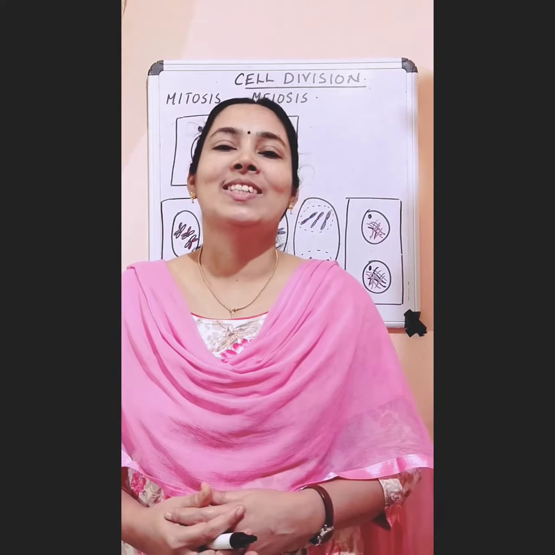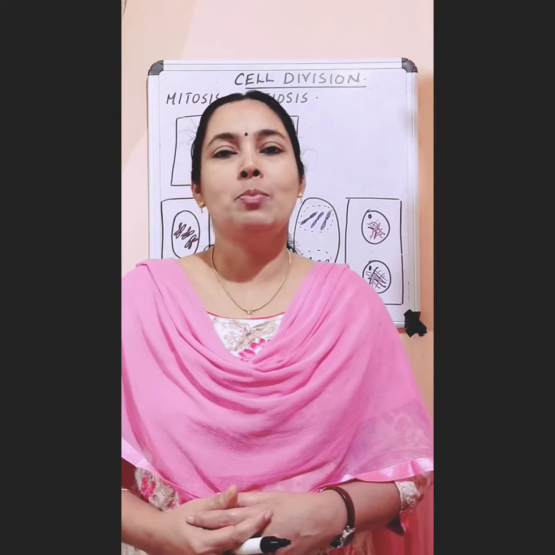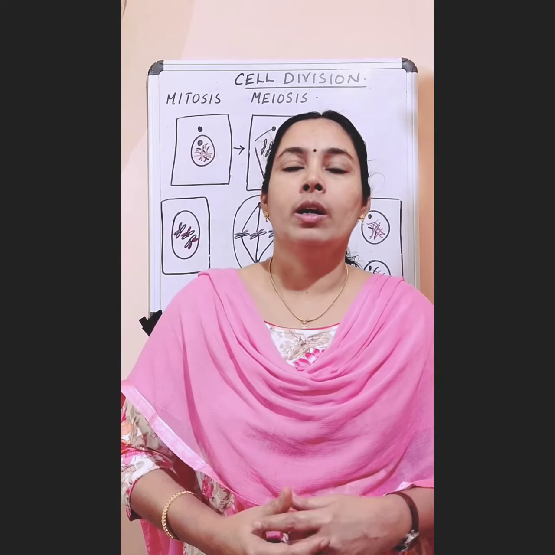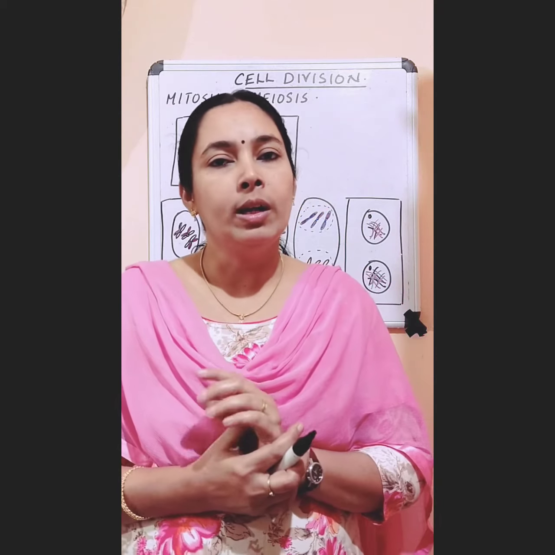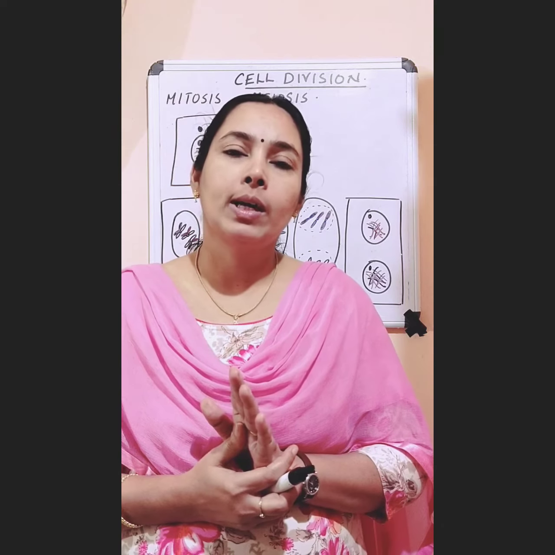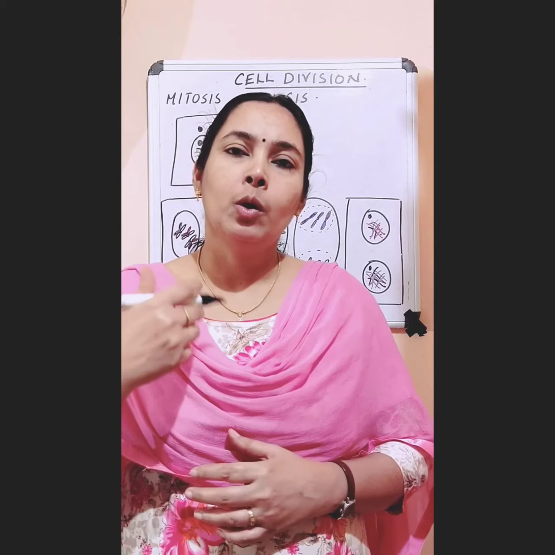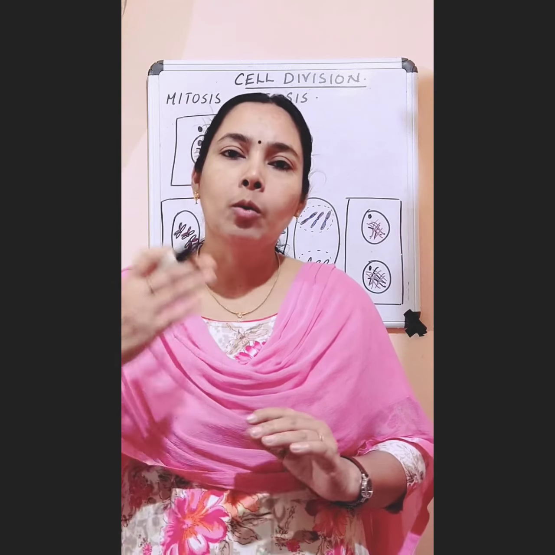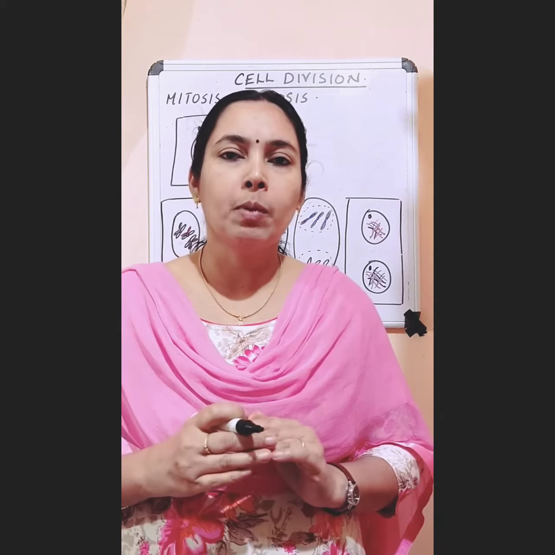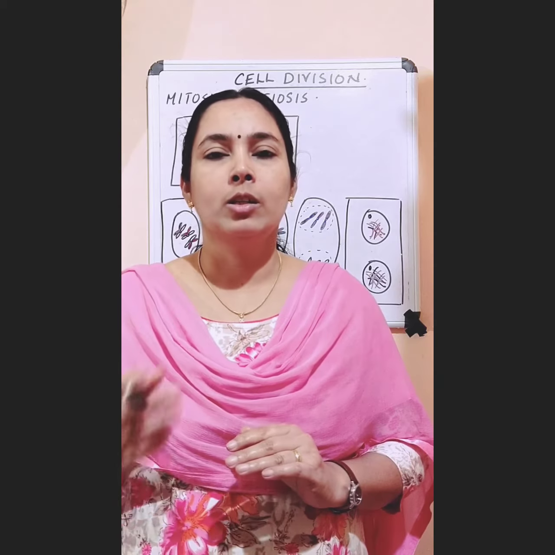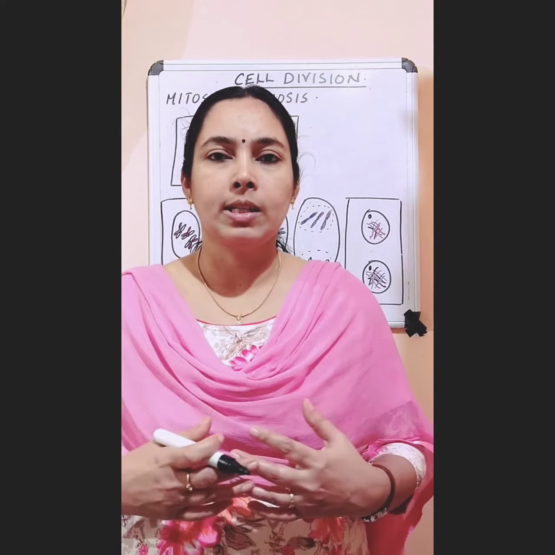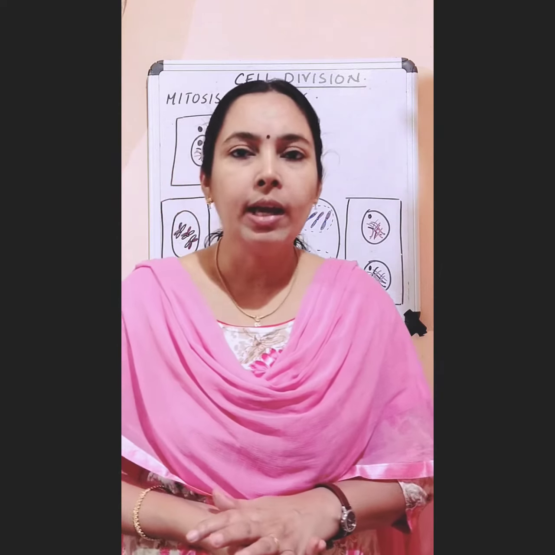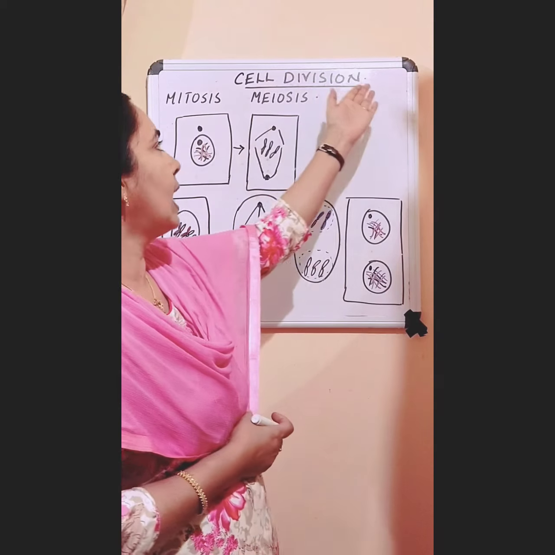Hello my dear students. The growth of our body is brought about by cell division and cell growth. So we know in a zygote there is only one cell. Then what happened to that single cell? It divides into many cells, forms an embryo. The embryo develops into a fetus and so on. So growth of the body is taking place by cell division. Due to cell division, the number of cells increases and the size of our body also increases. So today we will study about cell division.